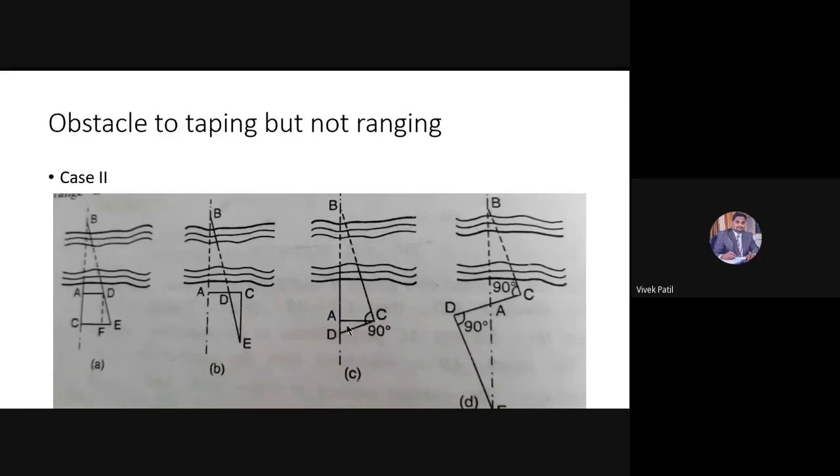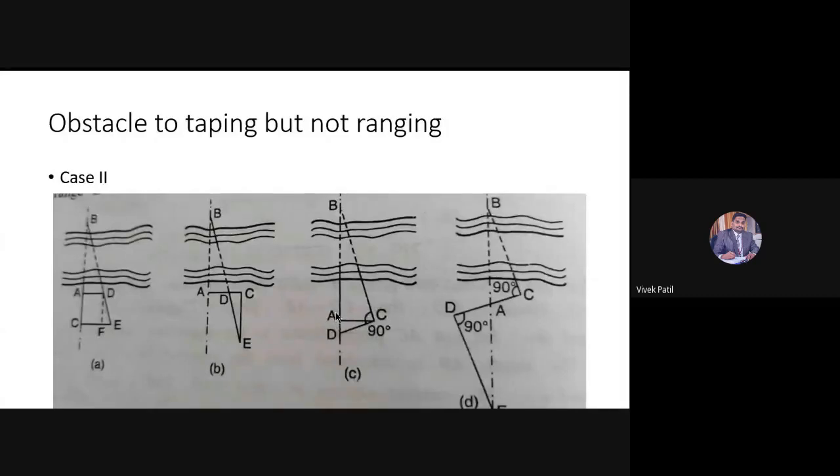AB is the unknown value. If AB is the unknown value, that can be calculated from that equation. And what was the aim of us? To calculate the distance AB. So in this case, we are able to know the distance AB. So now AB is known to us from this particular method.